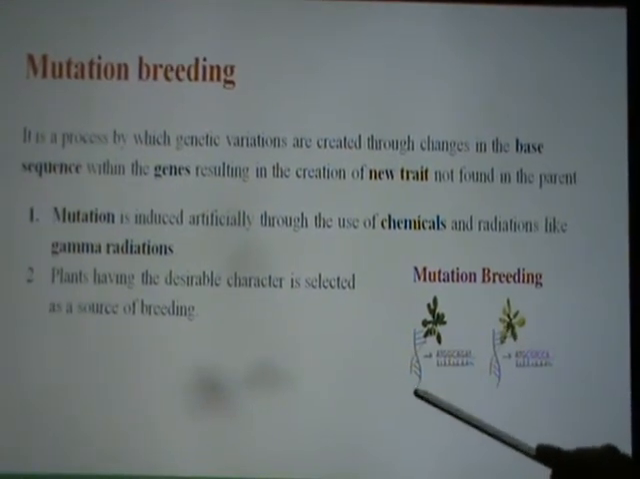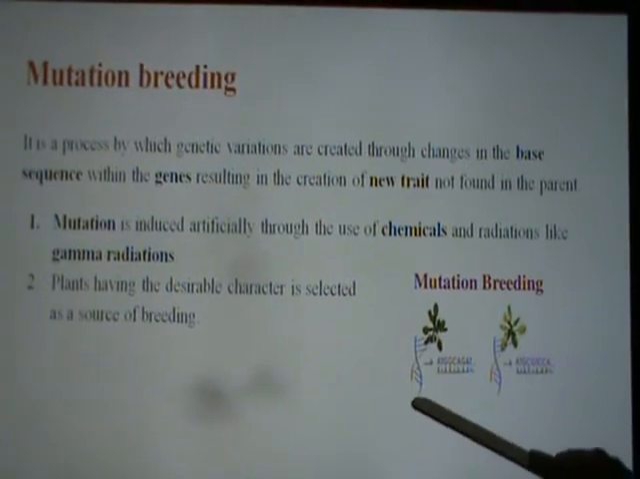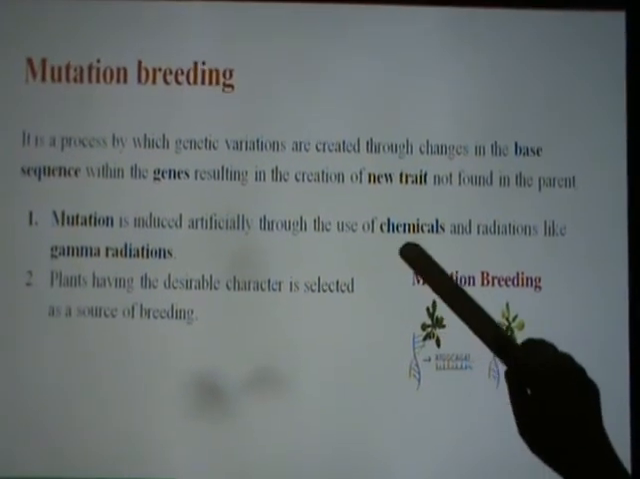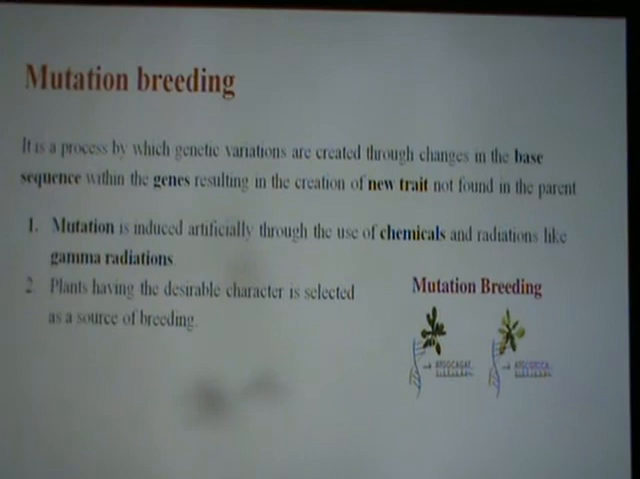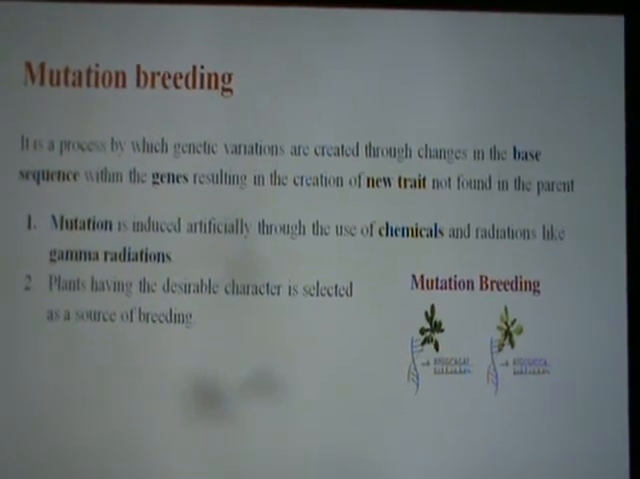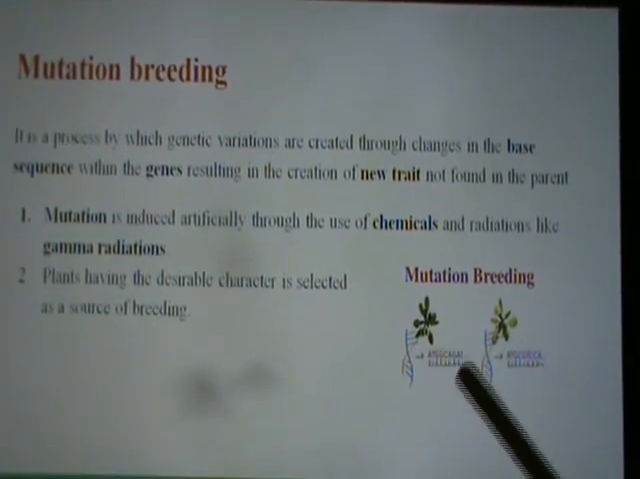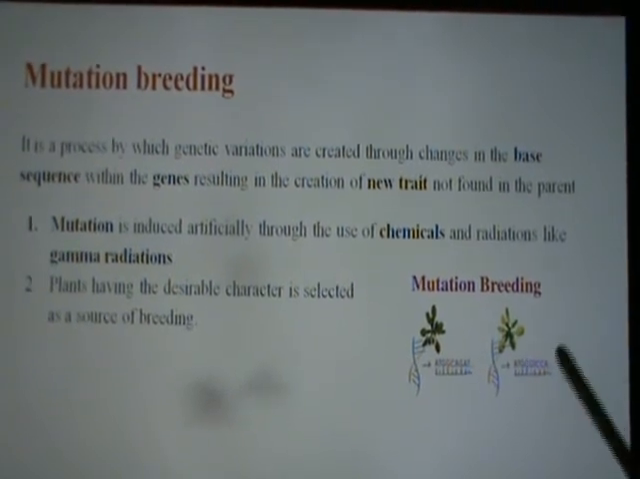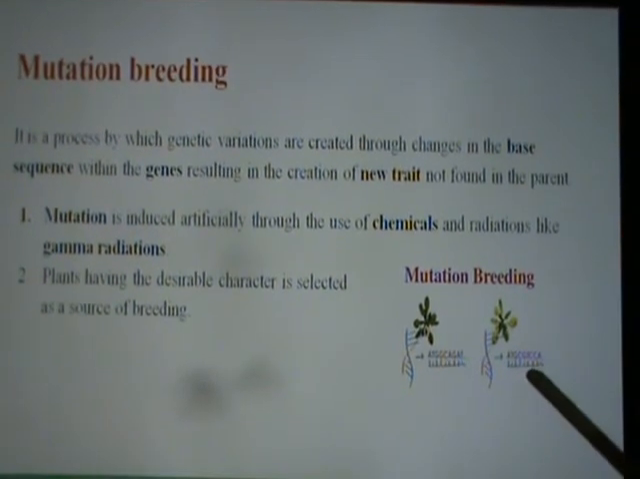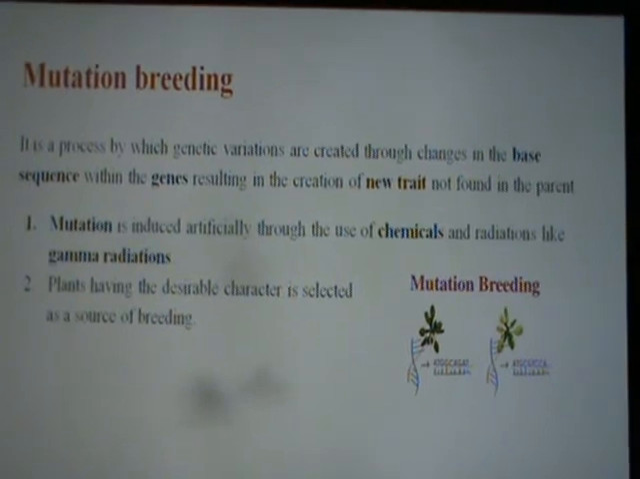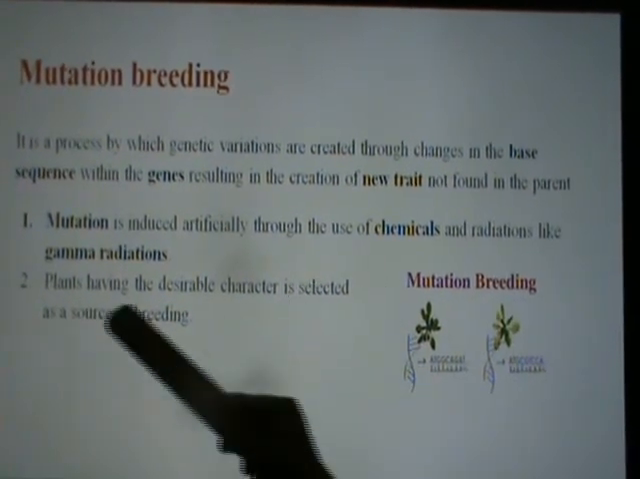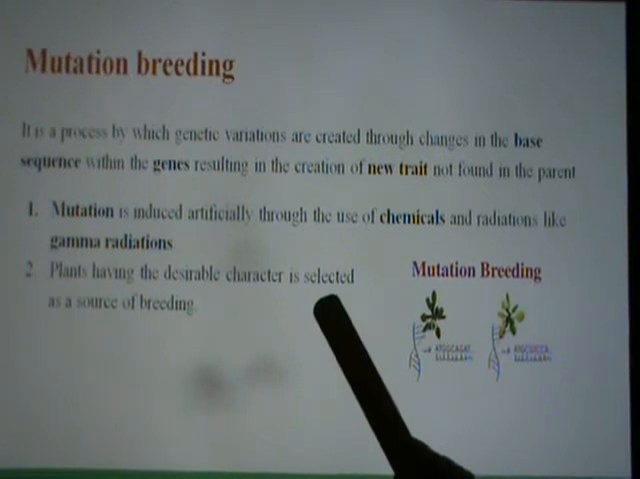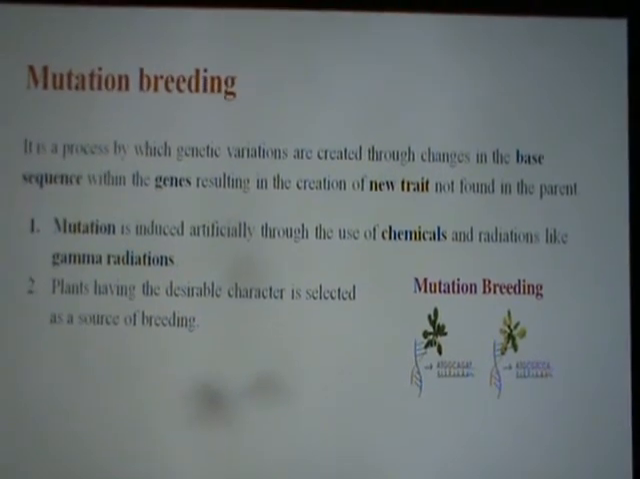plants which are the source of breeding can be treated with the chemicals, or they can be radiated with gamma radiations or UV radiations, and totally the base sequence can be changed to get a new hybrid, that is mutation. It just changes the base sequence and you will get a mutant variety. So this is known as mutation breeding. Plants having the desirable character are selected as a source of breeding.